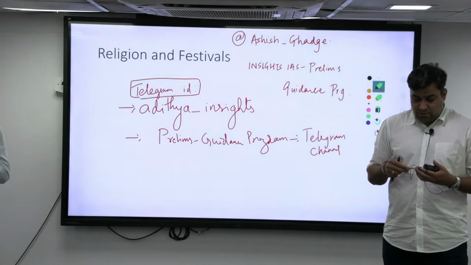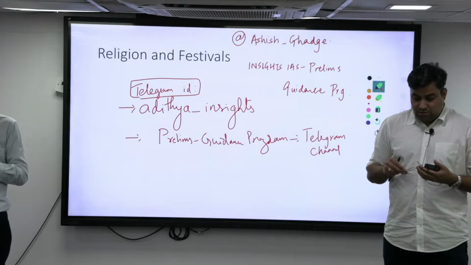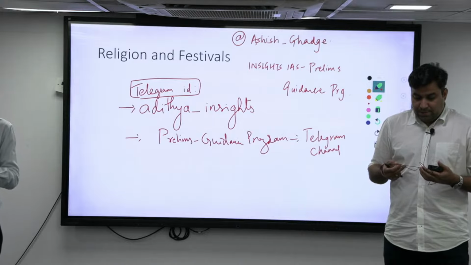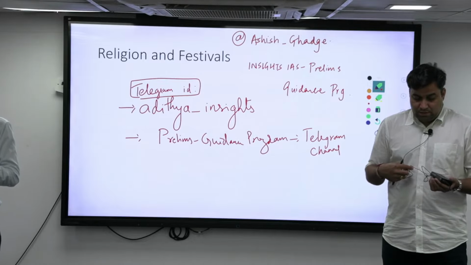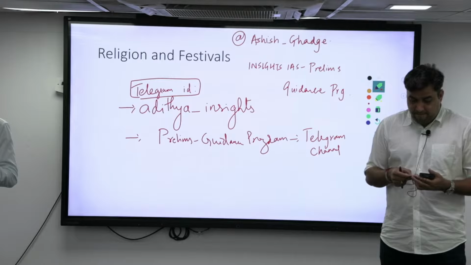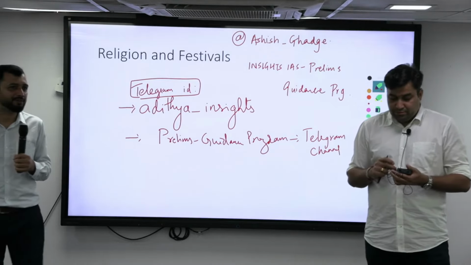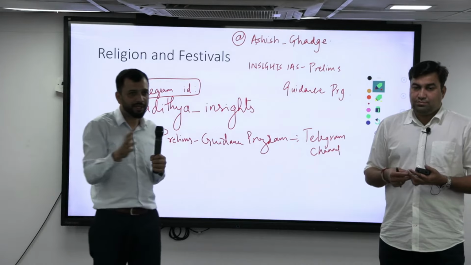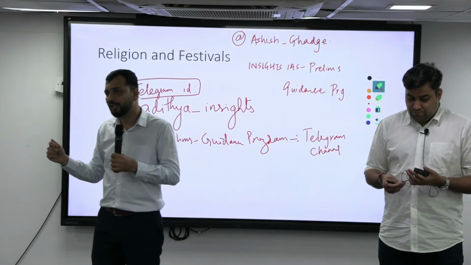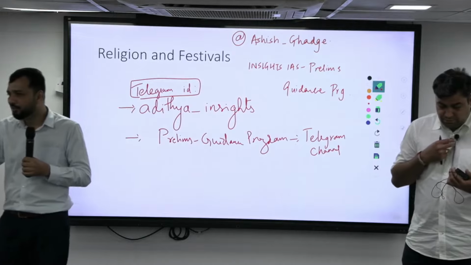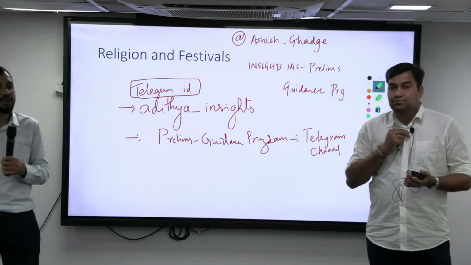2 to 3 days, 4 days, one subject you have to finish. There are 8 to 9 major subjects. So even if you take 5 days each, it becomes 45 days. So you cannot give more than 5 days to a subject. That is how the plan will be done. That is how many people lose the game. They think they do everything, but they cannot manage because of unnecessarily consuming the information.